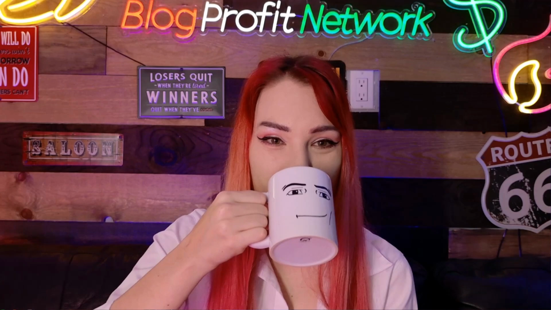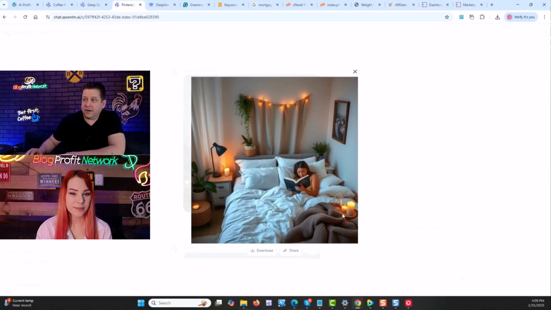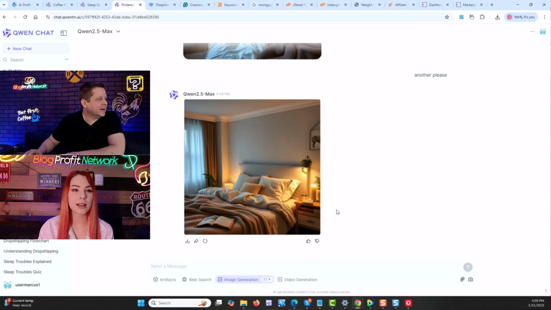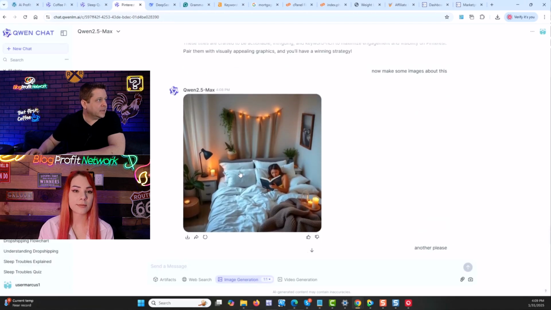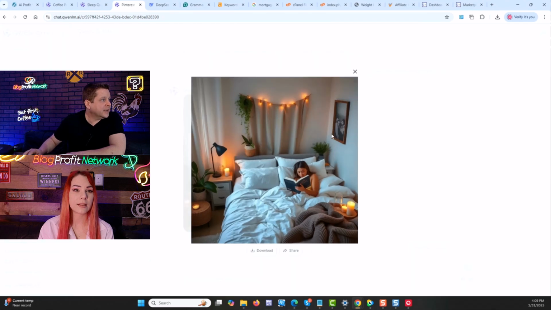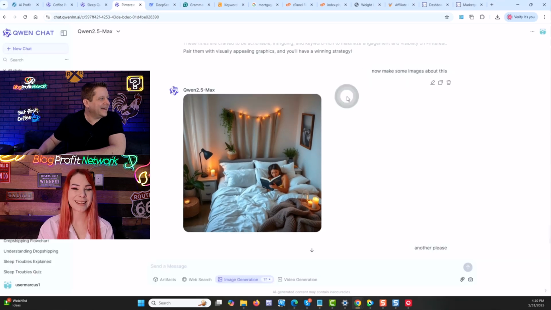So one thing I will comment on, do not try this at home. Having candles in the bed is not a good idea. Fire warning. Yeah, exactly. So maybe it needs a little disclaimer. But look, everything even in the background looks very clear. Look at the picture. It's got a picture and that matches her. I'm trying to find something uncanny, but it looks fine. The only thing I could maybe say is which way is she? Is she laying that way or that way? I think this way. I don't know. Or maybe it's just a ruffly... Yeah. But that does look good.